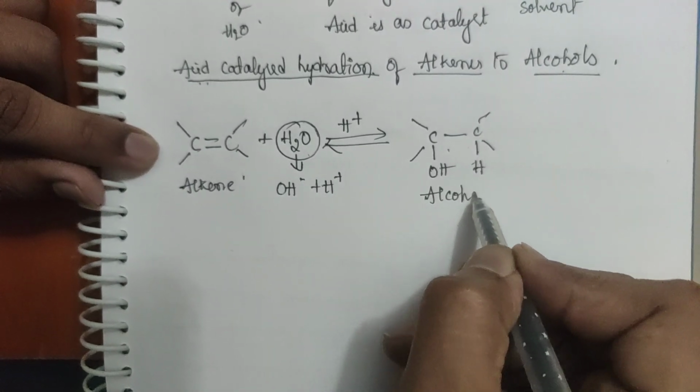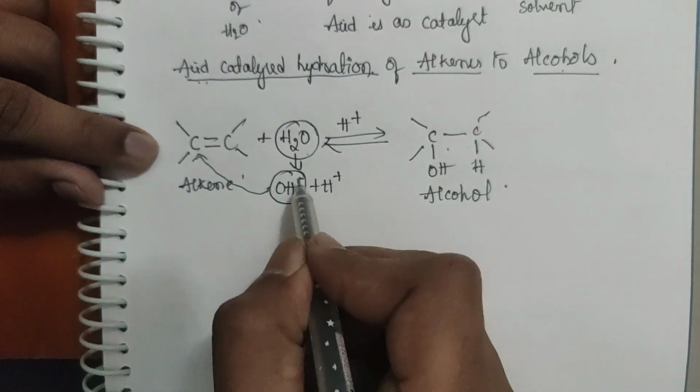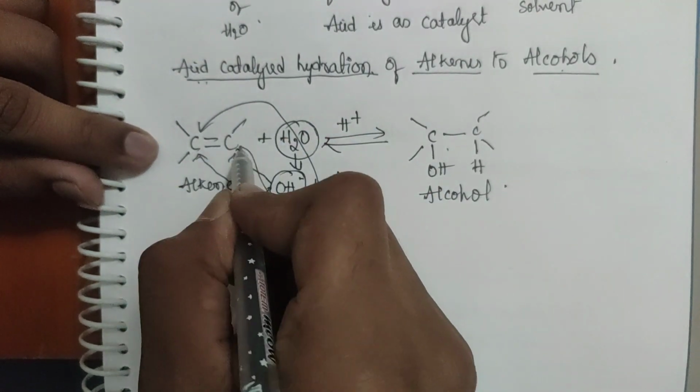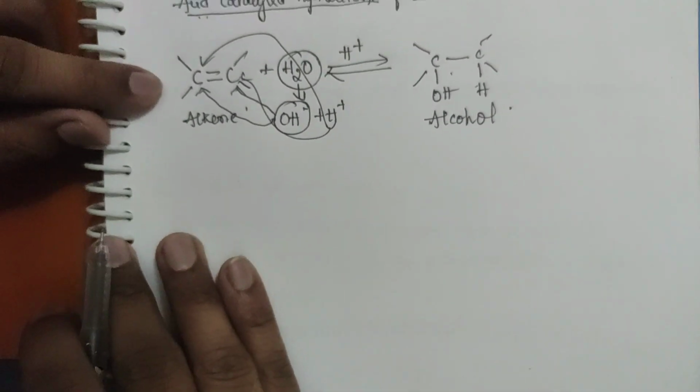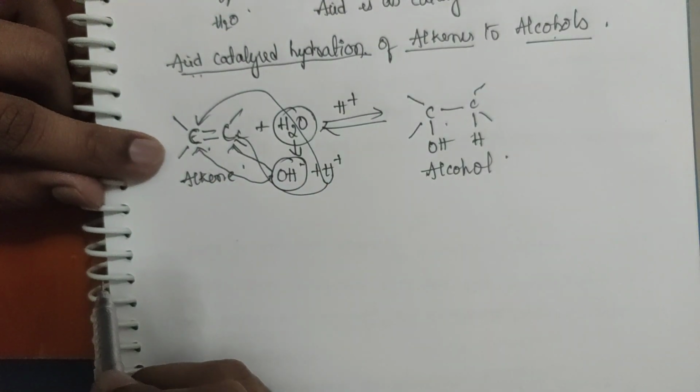You see, this negative part can go to this carbon, or it can go to the other carbon. Why? Because this alkene is symmetric. What is symmetric?